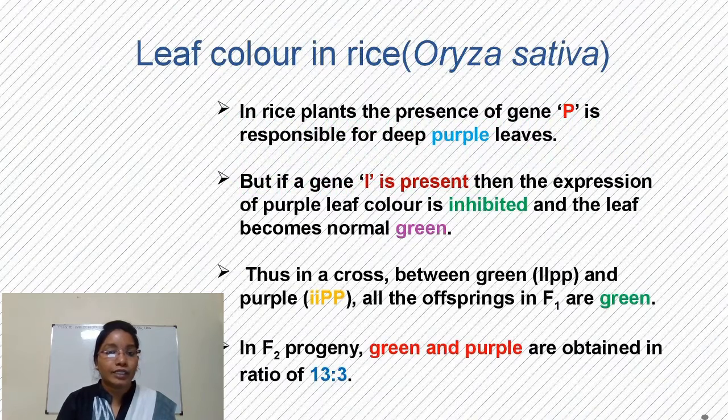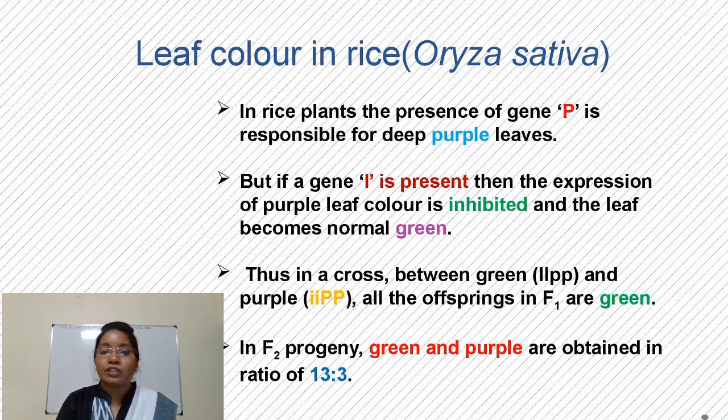This inhibitory interaction is present in leaf color in rice. The scientific name of rice is Oryza sativa. In rice plants, the presence of gene P is responsible for purple leaves and small p is for green leaves. But if gene I is present with capital P, I suppresses expression of capital P, so it will produce green color.